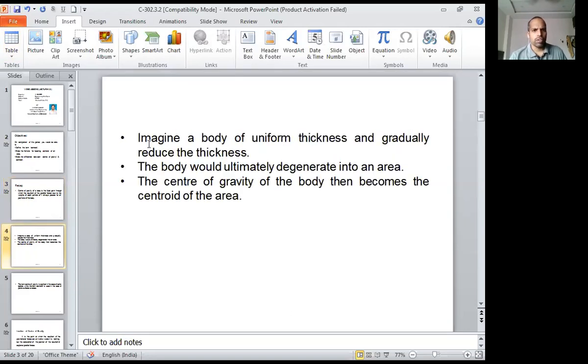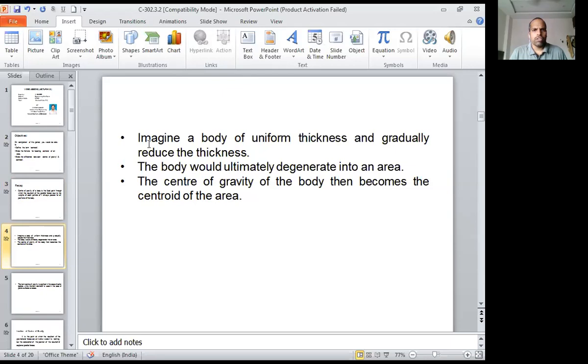Now in this class, we are going to learn about a different concept, the centroid. Let us start today's topic. Imagine a body of uniform thickness and gradually reduce the thickness. Generally any body has three dimensions, right? Three dimensions means length, width, and thickness or depth.